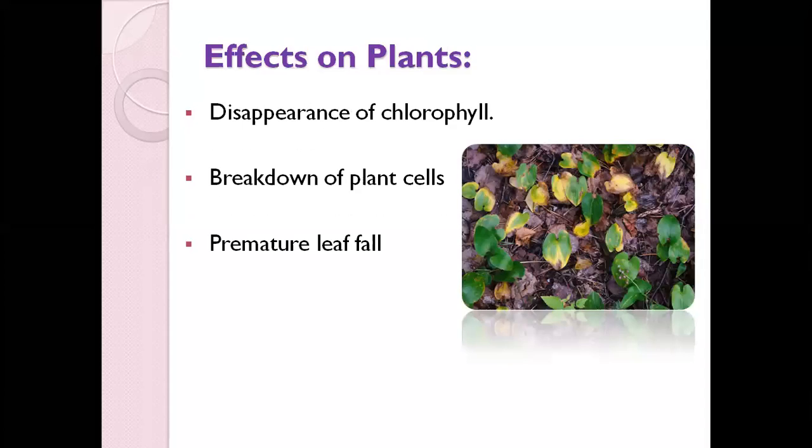So what are the effects on plants? Because of air pollution, there can be disappearance of chlorophyll, as you can see from the field in the image I have shown. Then there is breakdown of the plant cells, and premature leaf fall. These are some of the effects which can be seen on plants.